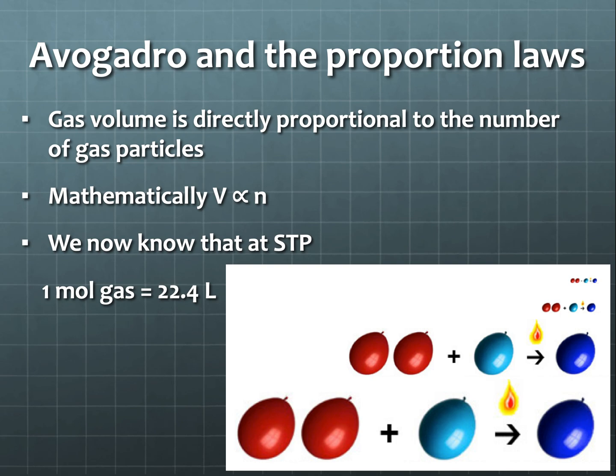Now, at standard temperature and pressure conditions, 1 mole of any gas is 22.4 liters. You're going to watch another quick video on the mole, but the mole is essentially our way of saying, like a dozen is 12, a mole is 6.022 times 10 to the 23rd atoms. And depending on the element, it's going to have a different mass. But at standard temperature and pressure, that mole takes up 22.4 liters of space.